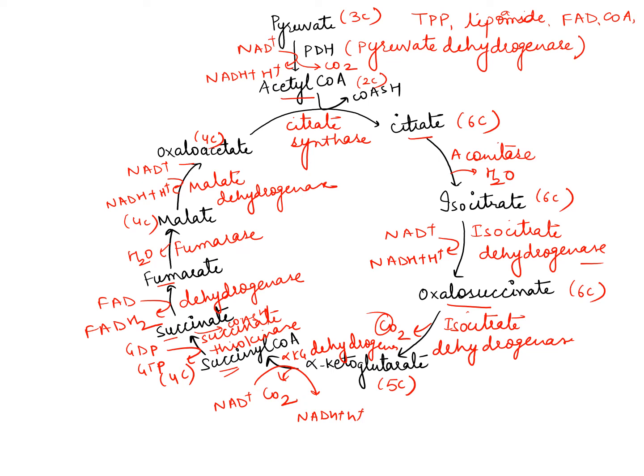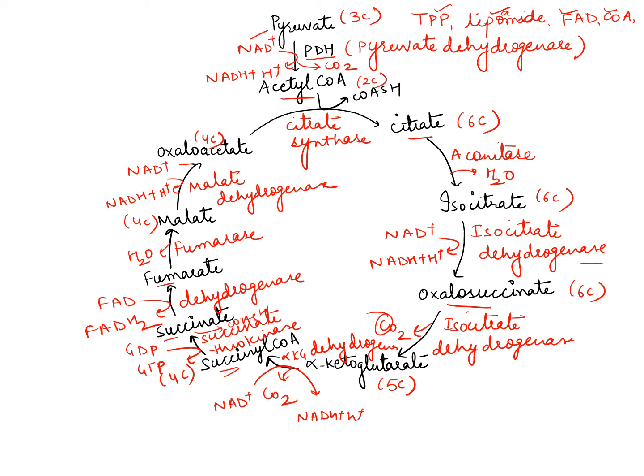So again I am repeating. Pyruvate will be converted to acetyl coenzyme A in the presence of PDH, pyruvate dehydrogenase complex. This pyruvate dehydrogenase requires 5 cofactors: TPP, lipoamide, FAD, coenzyme A and NAD. Now this acetyl coenzyme A condenses with oxaloacetate and forms citrate in the presence of citrate synthase enzyme. This citrate in presence of aconitase enzyme will be converted to isocitrate. Then isocitrate dehydrogenase will act on isocitrate and it will be converted to oxalosuccinate.